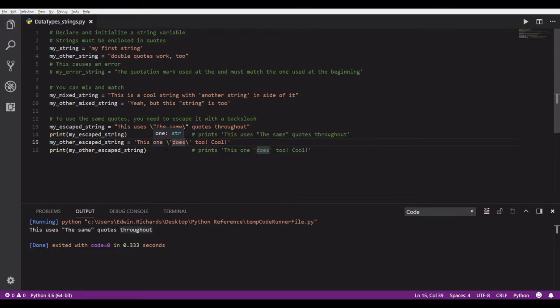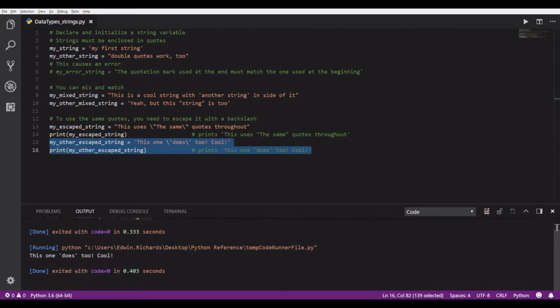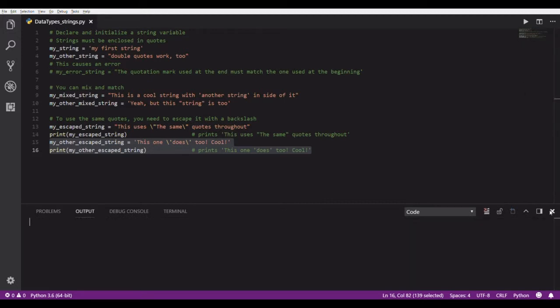Again, Python really doesn't care which one is which, but if you're using single quotes as the beginning of the string and you want to use a single quote on the inside of the string, then you need to use this escape character so that Python sees this and says, hey, something special is happening, don't freak out. All right, and again, let's print this just so you can see what I'm talking about, and you'll know that I'm not actually making stuff up as I go along. There you go. Alright, we'll clear that out.